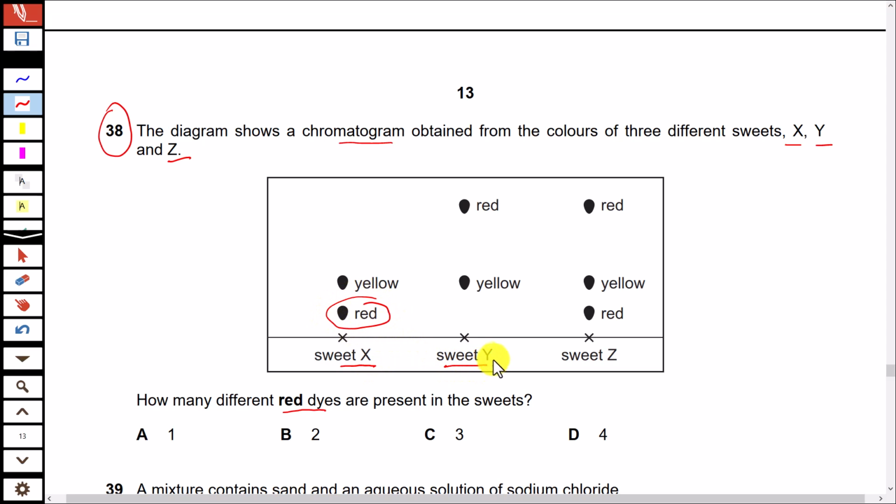If you look at sweet Y, there is a different red dye. So 1 plus 1, 2. And if you look at sweet Z, there is a red dye, but that is not different. That is present in X too. And another red dye, again it is not different. It is present in sweet Y. So actually there are two different red dyes in these sweets.